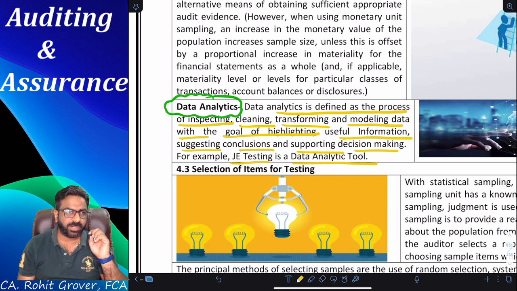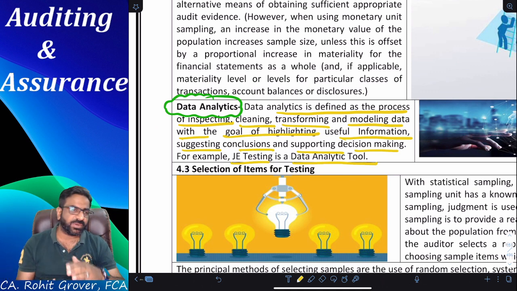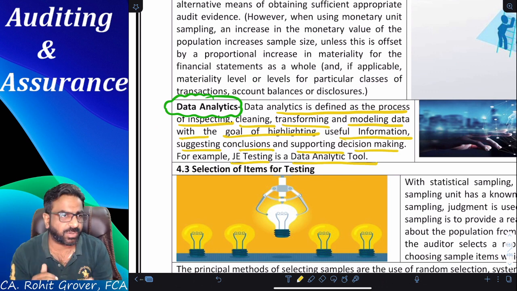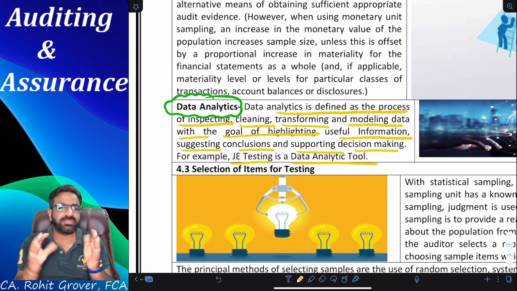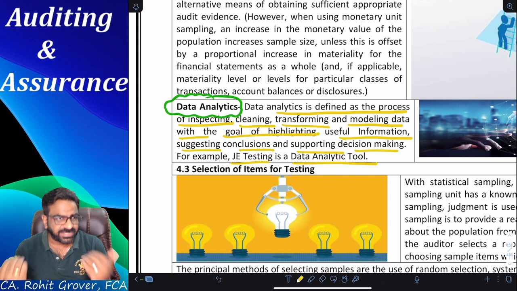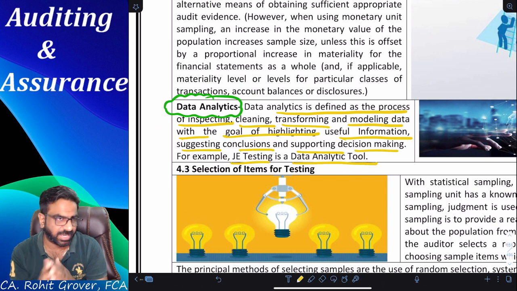Tell me everyone in the comment box, chances of recovery is very low. But out of the 50,000 debtors, how will I come to know which one is a good debtor or which one is a bad debtor, which one is a good debt or which one is a bad debt? So data analytics is a tool which helps in filtering the useful information which we are looking for. Are you getting the point or not? And on the basis of that useful information, we will be in a position to draw the conclusions. Are you getting the point?